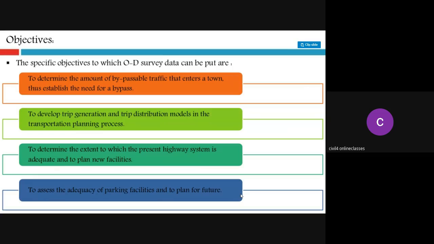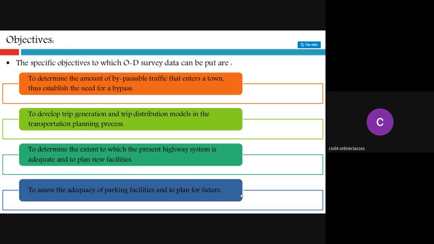The specific objectives to which OD survey data can be put are to determine the amount of bypassable traffic that enters a town, thus establishing the need for a bypass. I'll repeat this point. To determine the amount of bypassable traffic: many people may come to a particular town by highway, and if the number increases, for a town near another town, if you provide a bypass it will be easy for them, because on the highways mostly four wheelers travel.